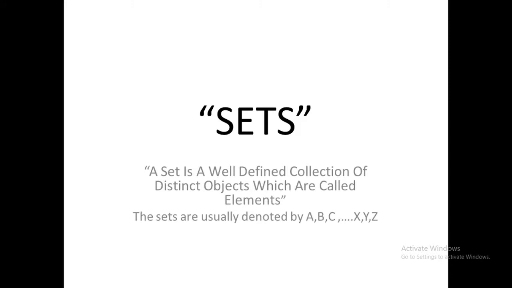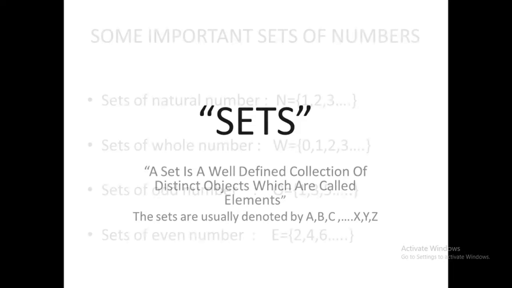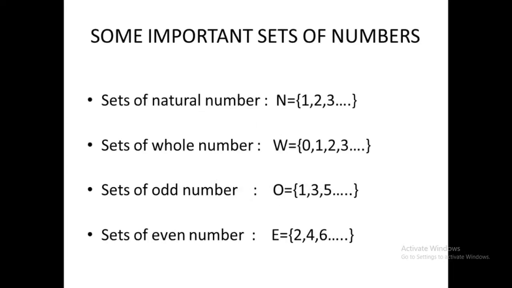Sets are usually denoted by capital letters A, B, C to X, Y, Z, or you can denote them as you like, meaning small x, y, z, small a, b, c, or 1, 2, 3, any type. Okay, so let's move on to some important sets of numbers. We have many different kinds of sets and many important sets of numbers. Some of them are discussed here.